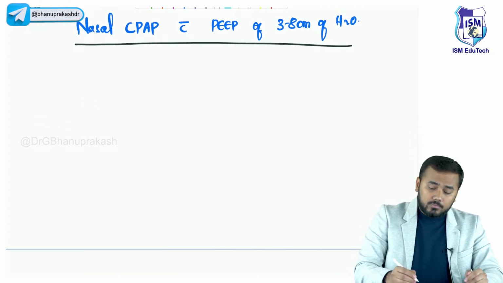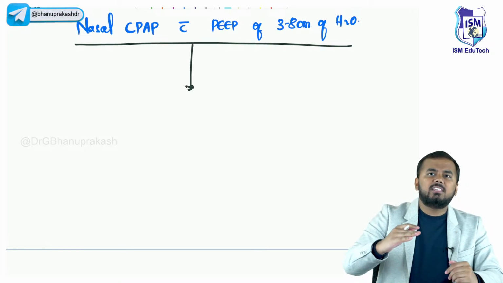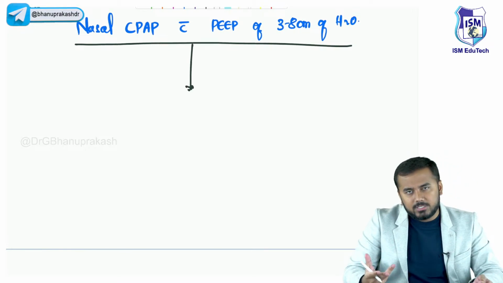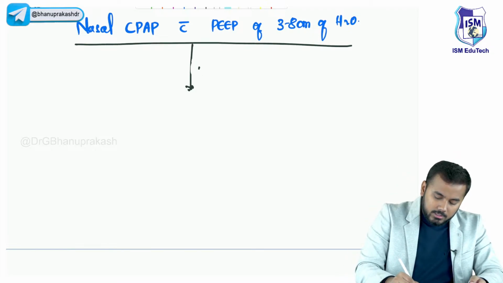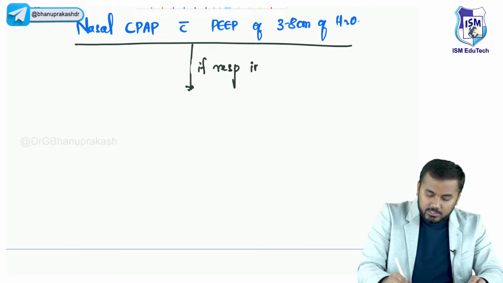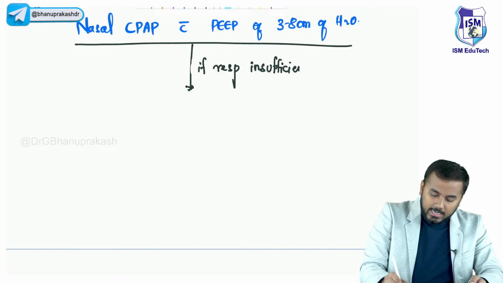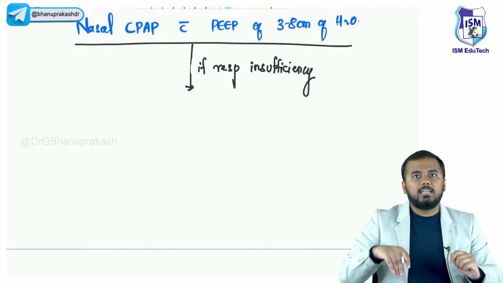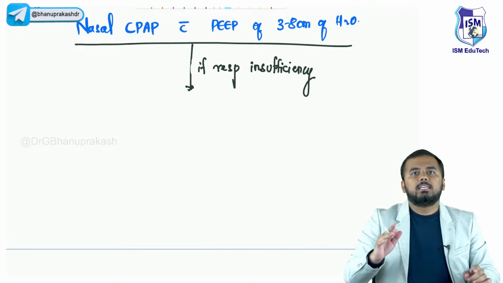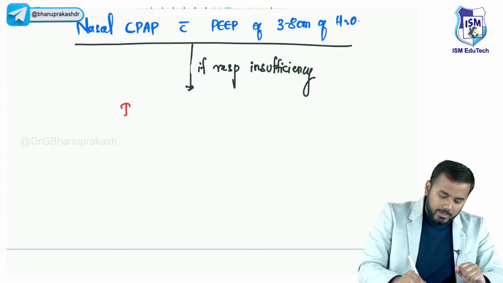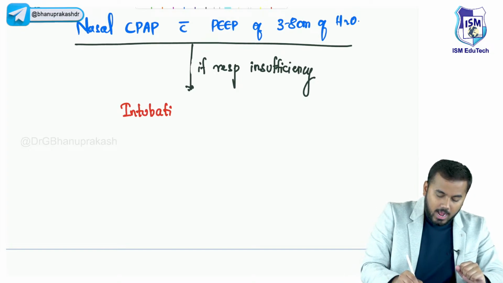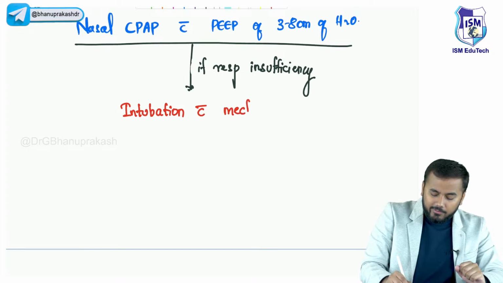After this, what will I do? Still, if there is respiratory insufficiency, if the symptoms are there, if the saturations are not normal, the second thing I do is remove the mask and everything, and simply put a tube into the trachea. That is called intubation. Okay, so I intubate the baby. After intubation, I'll send the air by mechanical ventilation.